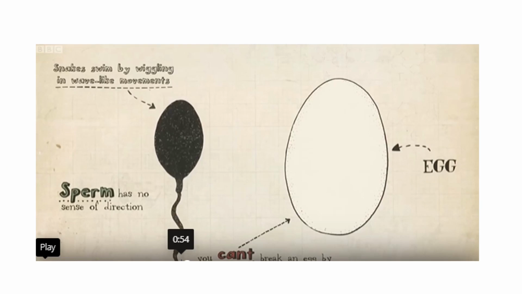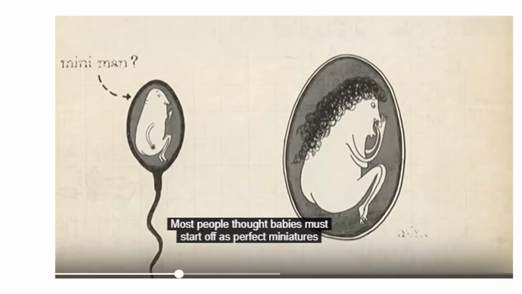And if you remember the video, here you can see the sperm and the egg. They thought that inside of that there was a tiny human or a tiny woman, and this is called a homunculus, and we will talk about that.